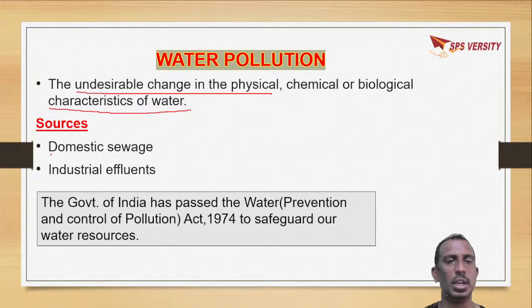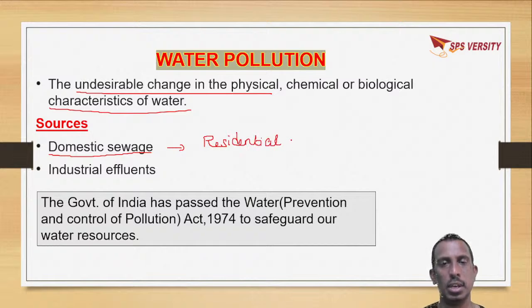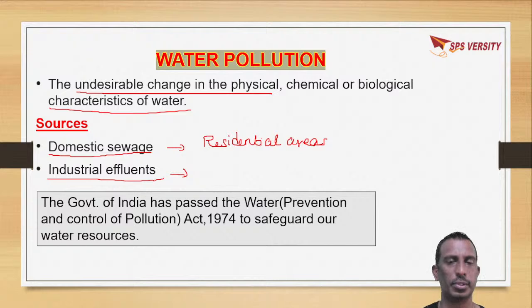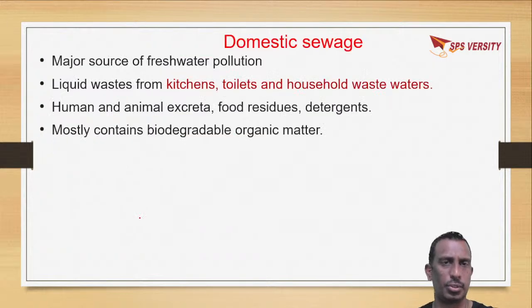Domestic sewage, meaning the waste coming from residential areas, is one of the major concerns of water pollution. And the waste coming from industries, that is industrial effluents. In 1974, the Government of India passed the Water (Prevention and Control of Pollution) Act, for the safeguard of water resources.